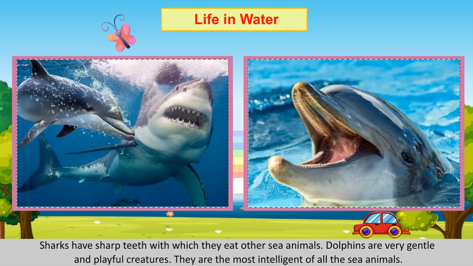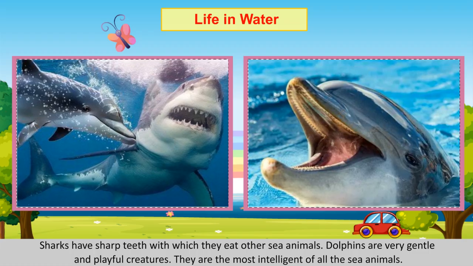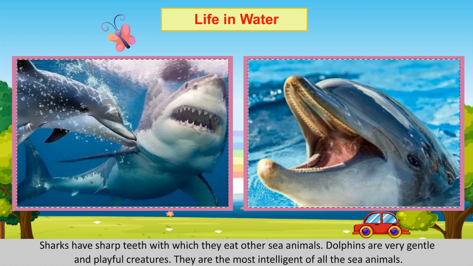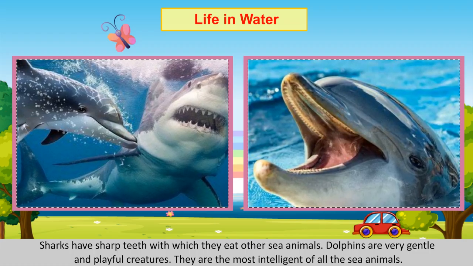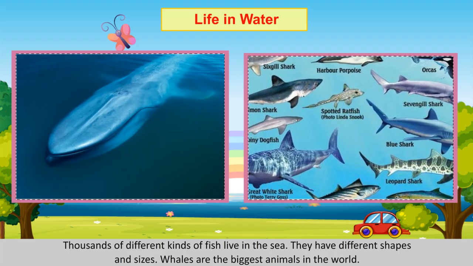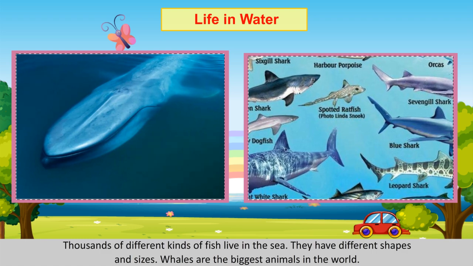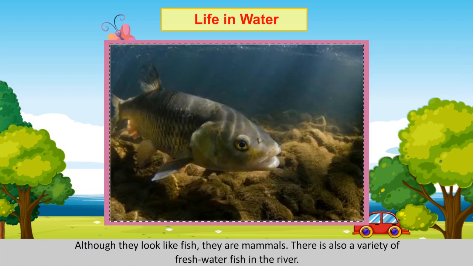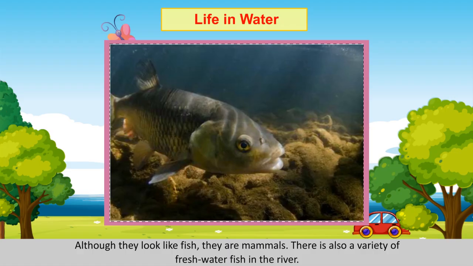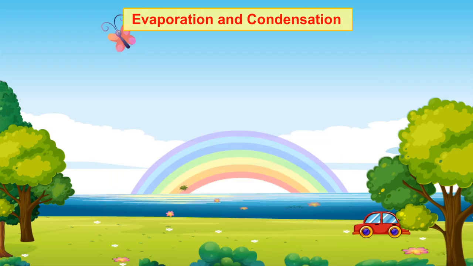Sharks have sharp teeth with which they eat other sea animals. Dolphins are very gentle and playful creatures. They are the most intelligent of all the sea animals. Thousands of different kinds of fish live in the sea. They have different shapes and sizes. Whales are the biggest animals in the world. Although they look like fish, they are mammals. There is also a variety of freshwater fish in the river.